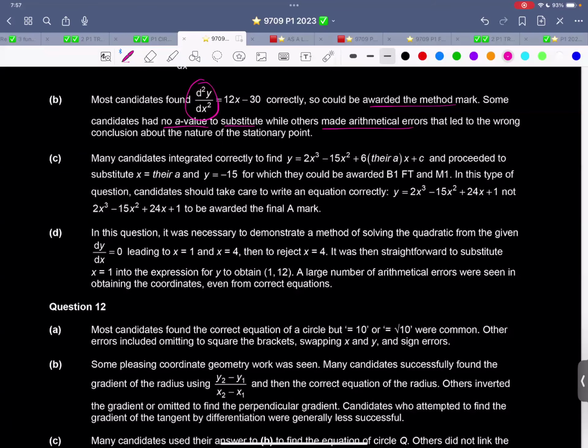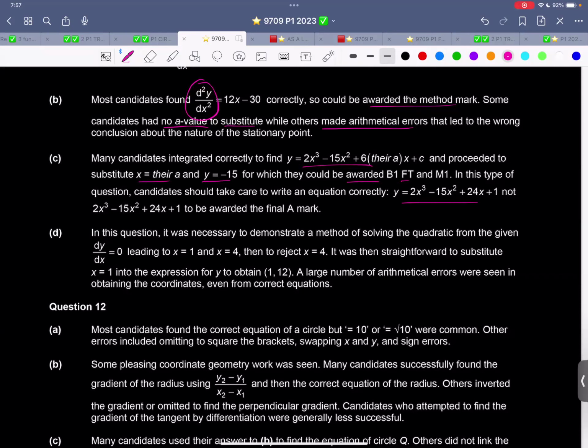Many candidates integrated correctly to find this, proceeded to substitute their x equals their a, y equals 15, for which they could be awarded this mark. Follow through, whatever. In this type of question, candidates should take care to write an equation correctly, not just the expression, to be awarded the final mark.